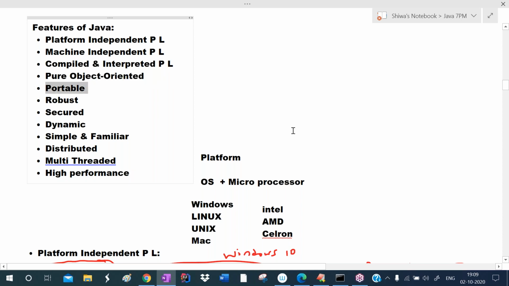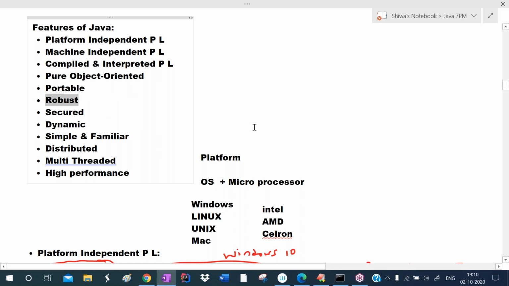Java is the portable programming language because it is the result of platform independency and machine independency. Without making any changes to the application, we can run it on any operating system, on any machine, on any microprocessor. That feature is called portable. Easily we can move from one system to another without making any changes.